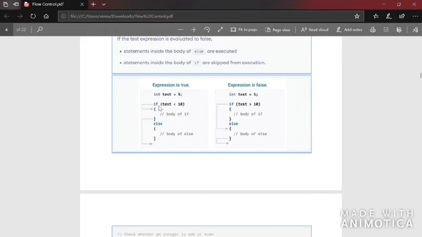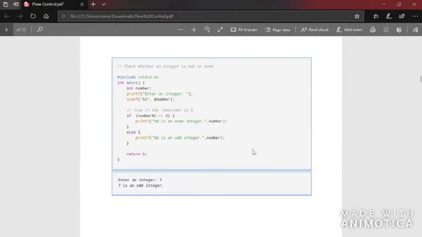So the body or the content which is given inside these opening bracket and closing bracket of if will be executed. Next, if this condition is false, that is 5 greater than 10, definitely it's false. So the statements which are given inside this curly opening and closing bracket of if won't be executed. Instead, the control will go to the else part, and the statements which are given inside the curly brackets of else will be executed. Now let's see an example program.